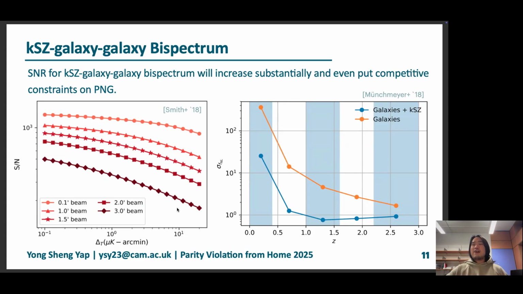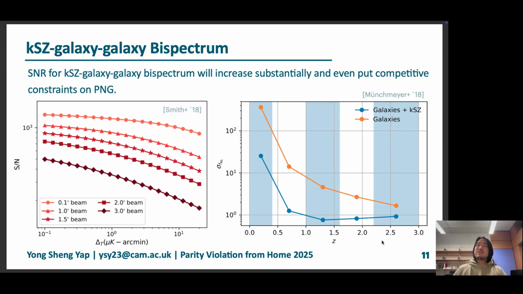And people also have been having visions of using this statistic to look for primordial non-Gaussianity, in particular local FNL. And the plot on the right is basically what can be constrained using the kSZ galaxy bispectrum for FNL. So the machinery and the framework of these measurements are already there.